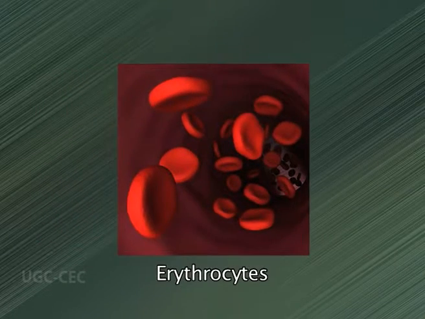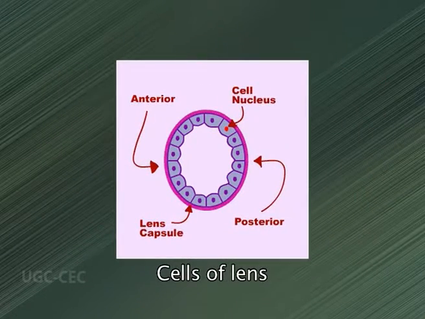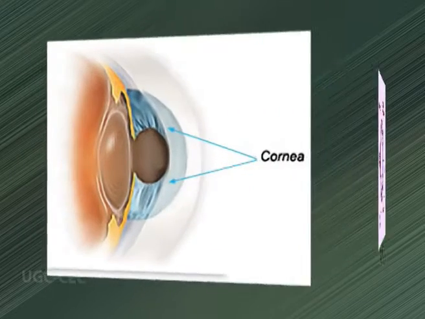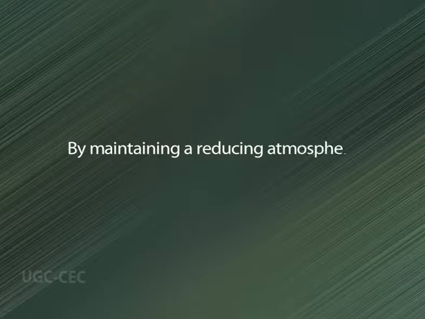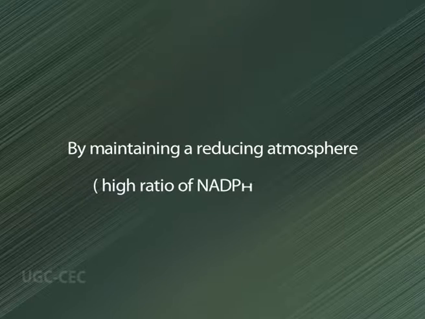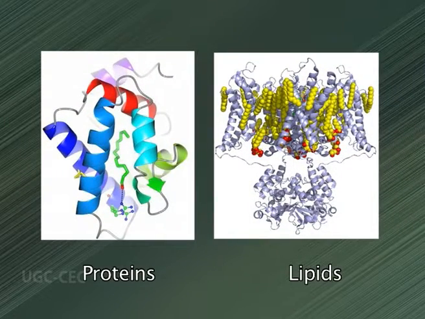Erythrocytes and cells of the lens and cornea are directly exposed to oxygen and thus to damaging free radicals generated by oxygen. By maintaining a reducing atmosphere, that is a high ratio of NADPH to NADP, they can prevent oxidative damage to proteins, lipids and other sensitive molecules.